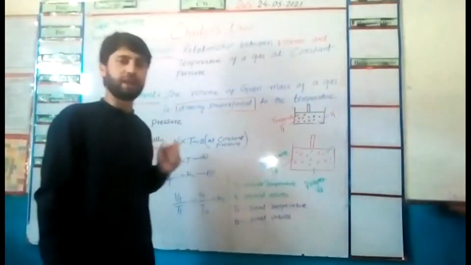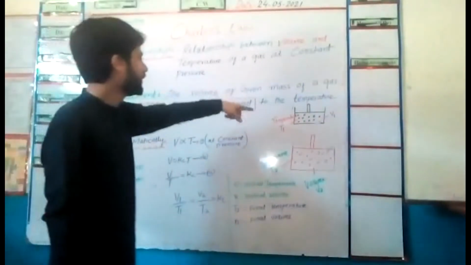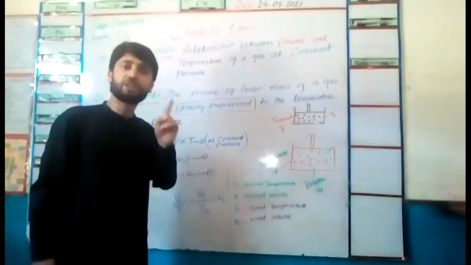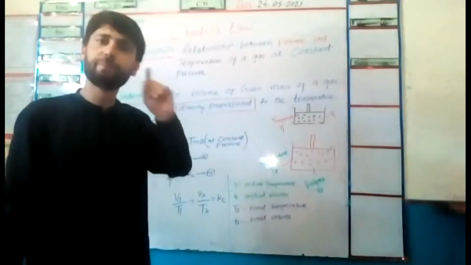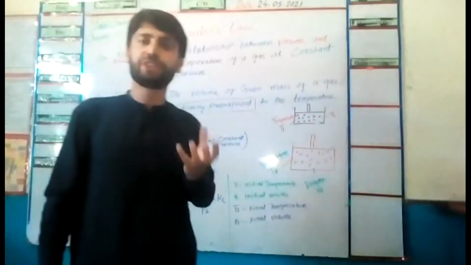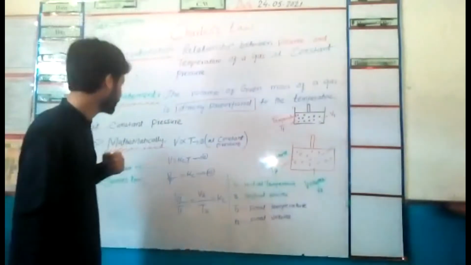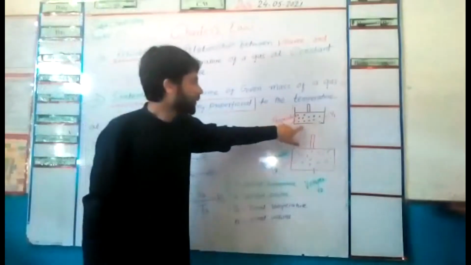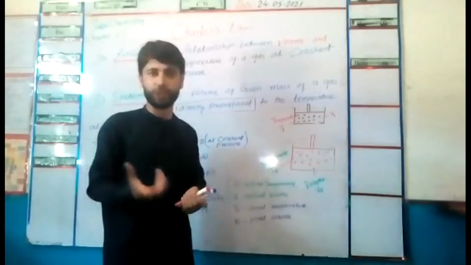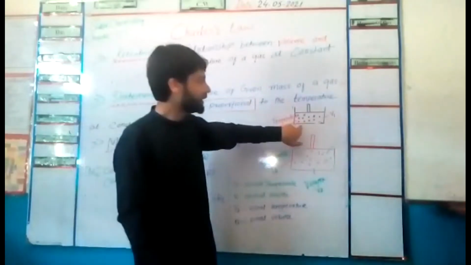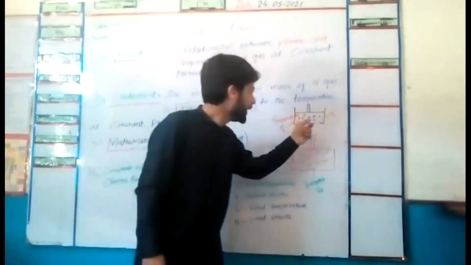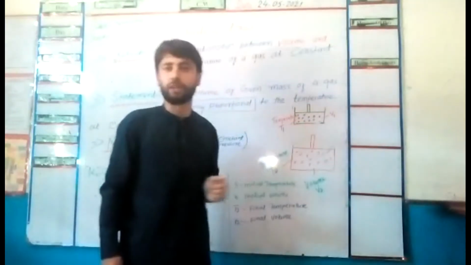So according to Charles, the volume of a given mass of a gas is directly proportional to the temperature, but the pressure should remain constant. Remember this. So how can we prove or justify this law? Let us suppose we have a cylinder. A cylinder is a container where gas molecules are enclosed. The black dot represents a gas molecule.